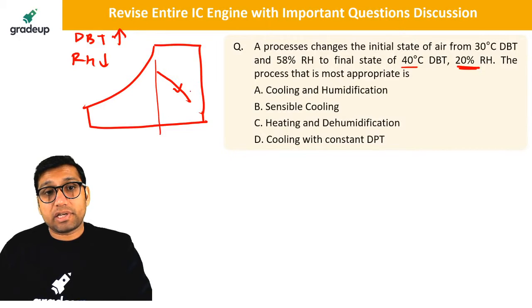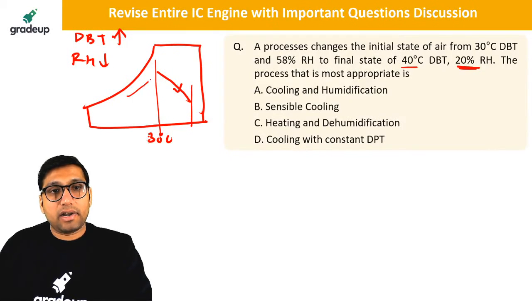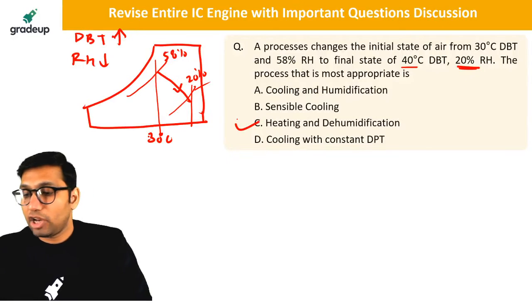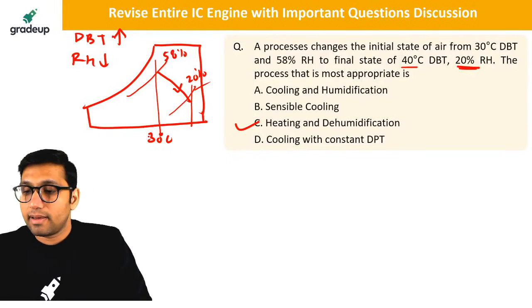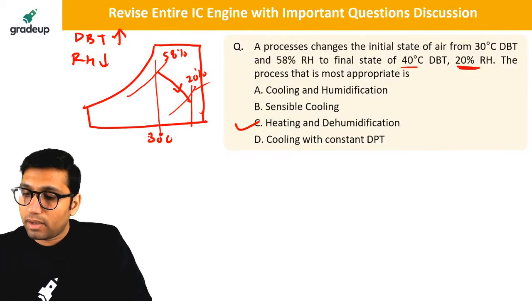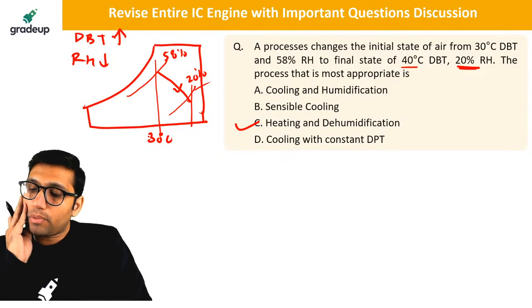That means in this situation, let us say this is at 30 degrees Celsius. At this condition, the relative humidity, let us say, is 58%. And in this situation, the relative humidity is 20%. So this is possible only in heating and dehumidification. So the answer will be option C for this question. Clear everyone? The answer will be option C.